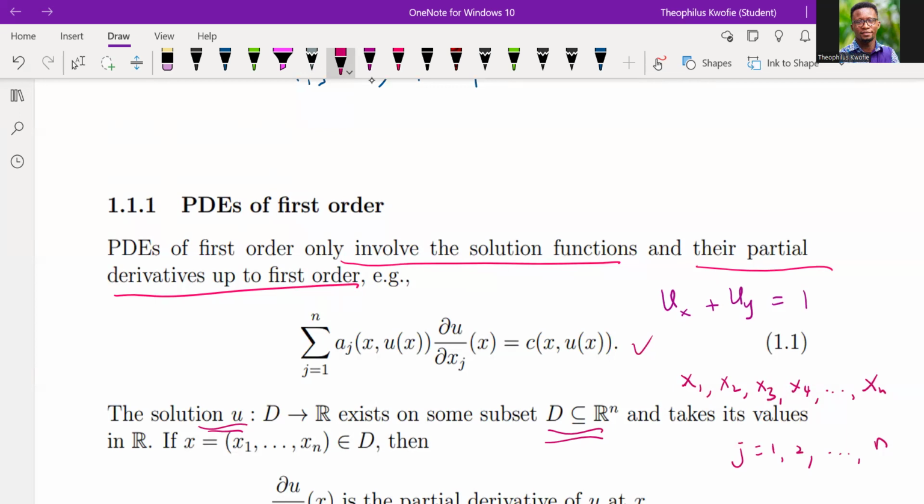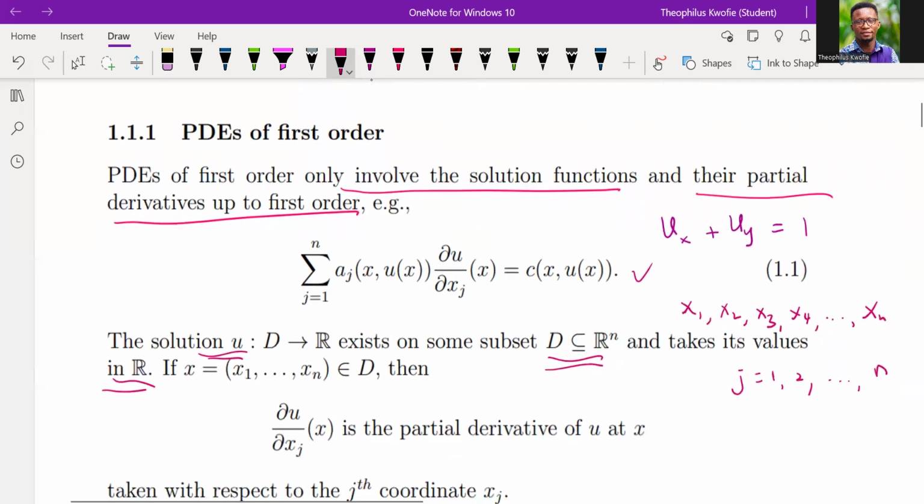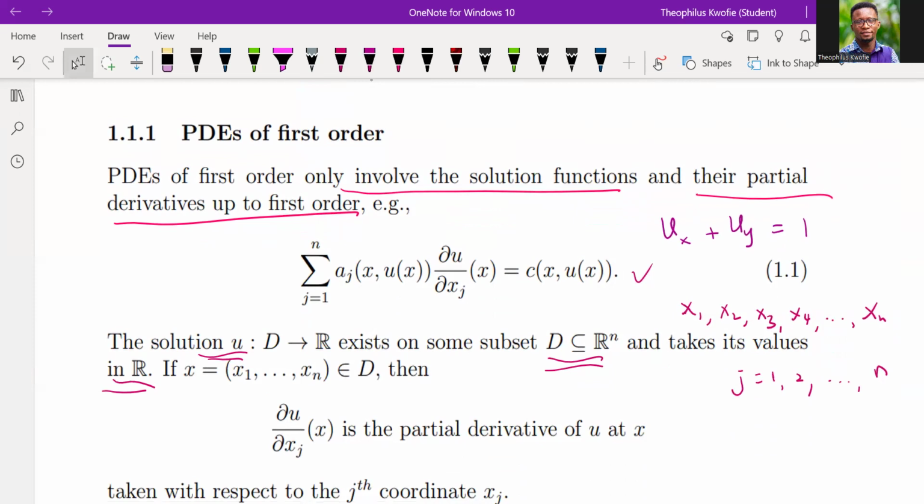That's where the independent variables are derived from, and it is also contained in R^n, the big R^n. And it takes its values in R, the real numbers. The independent variables x1 up to xn are derived from the domain.